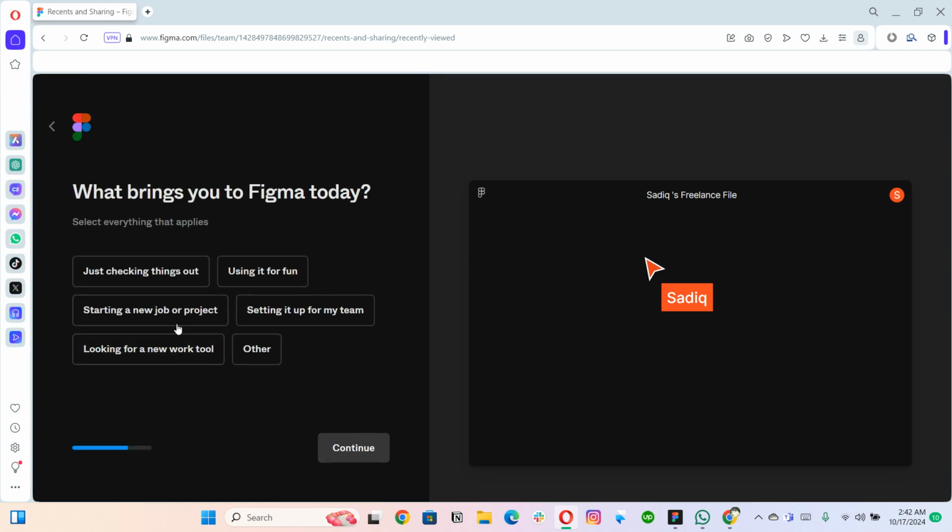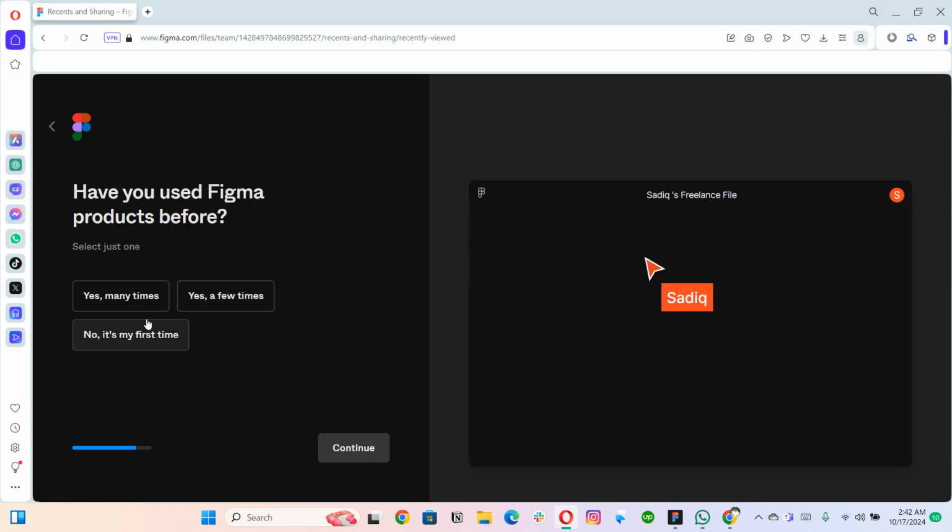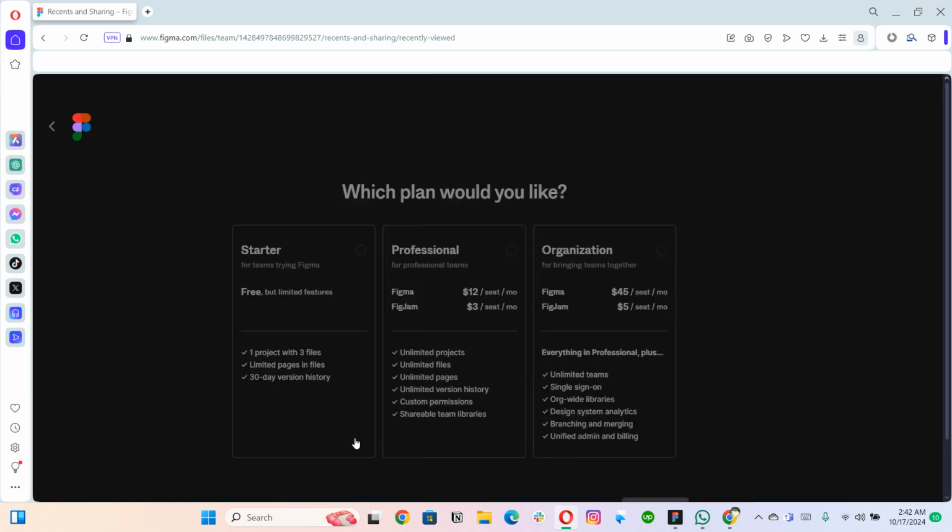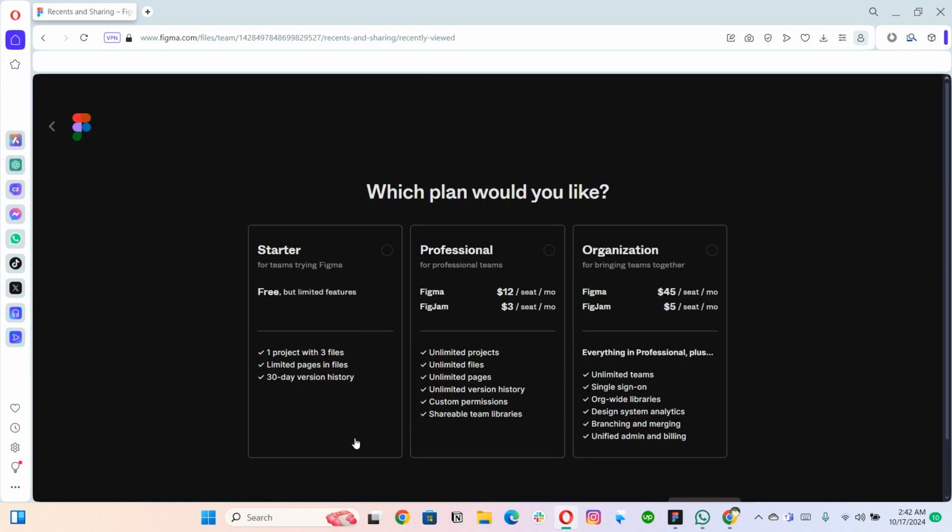So I'm currently going to skip, and then right from here I'm going to start a new job or a project, right? And have I used Figma before? Yes, obviously I'm going to use Figma a lot. But if you are new to Figma, click no, it's my first time, and then it will give you a few tutorials, so you can check a few tutorials and learn Figma by Figma as well.